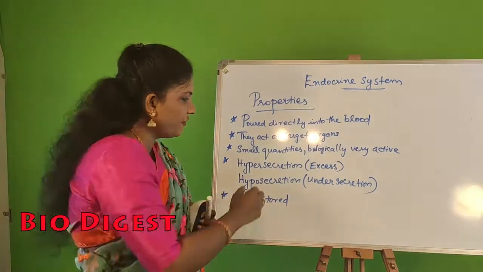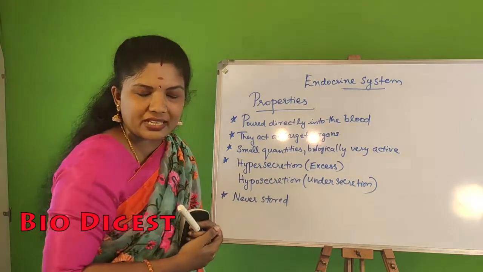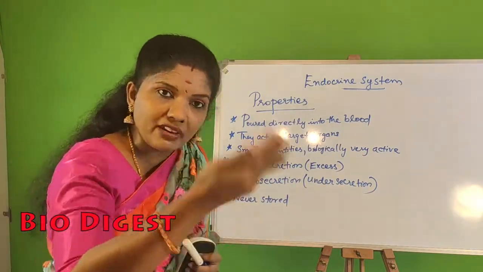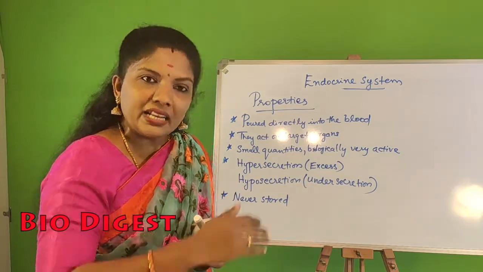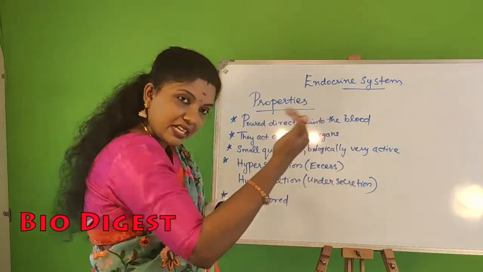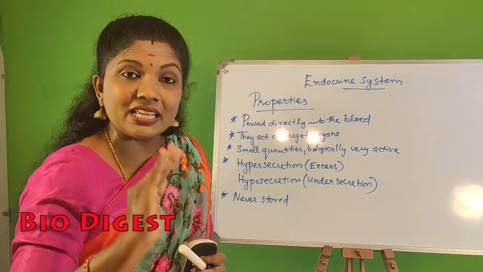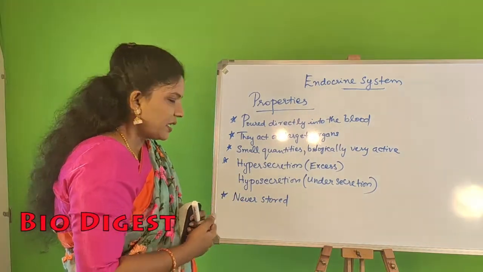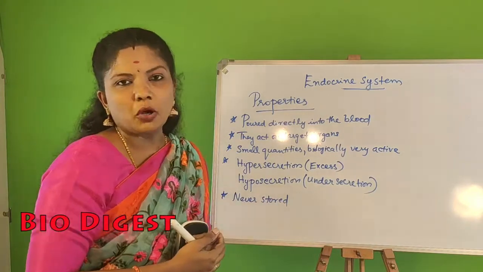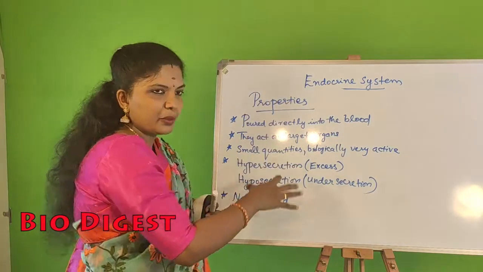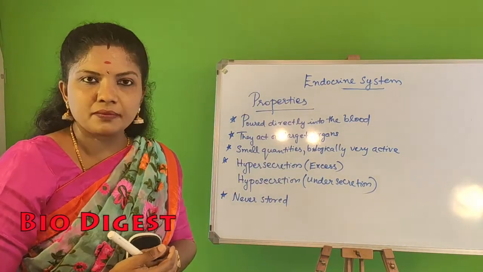What is the meaning of hypersecretion and hyposecretion? That means excess secretion or over secretion. At the same time, sometimes under secretion can also happen. Both these can lead to serious consequences. Then they are never stored in the body. They will be excreted out. All these are the properties of hormones.